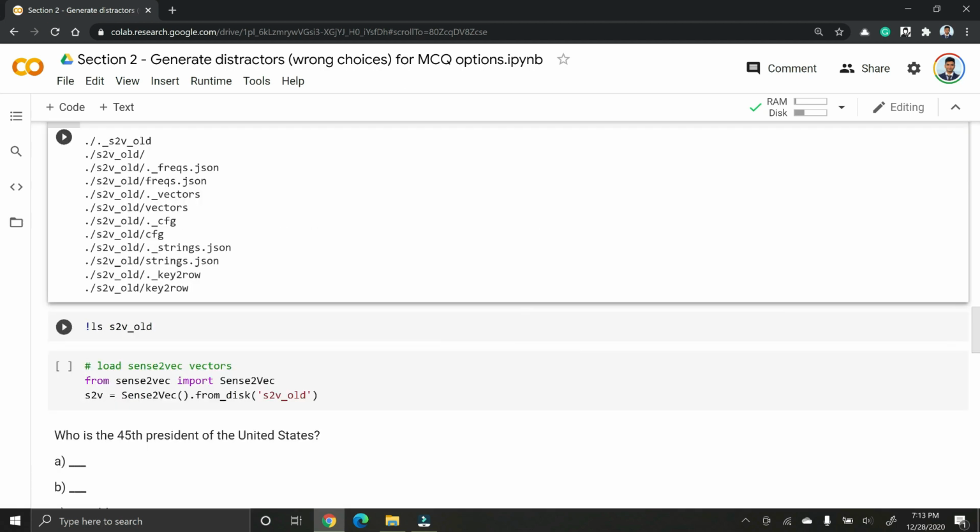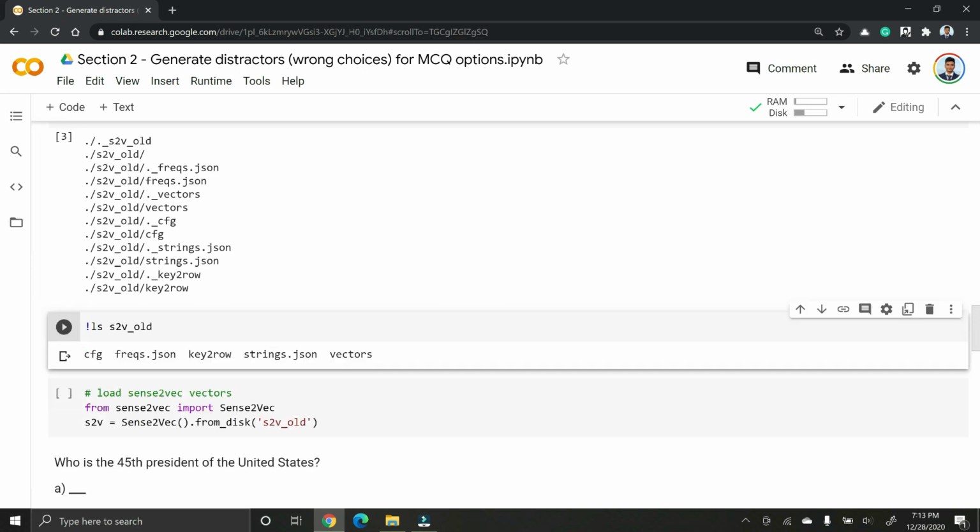So we can see that our tar file is extracted and we have a folder called s2v_old. So this is the folder that contains our vectors. Just for sanity, we are going to print out the contents of this folder. As you can see, we have all the Sense2Vec vectors here in this folder.